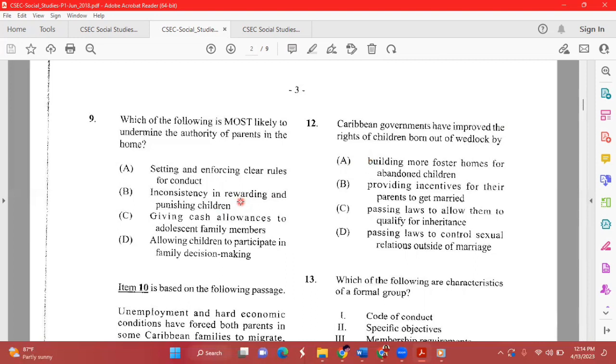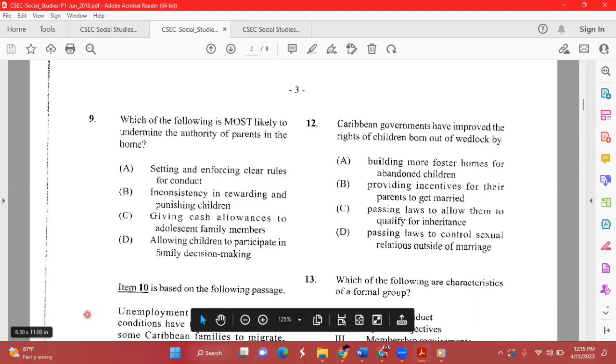Once you are inconsistent in punishing the child, chances are that is going to undermine the authority in the home, because the child might feel, okay, I can do this tomorrow and get away with it.